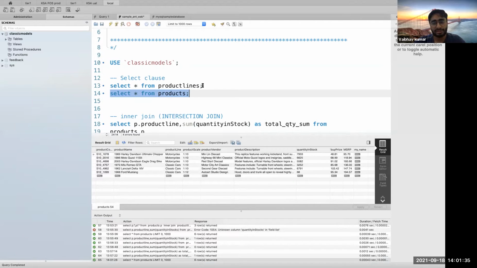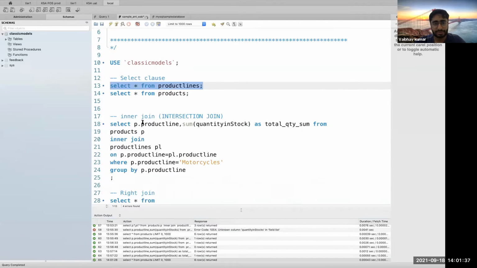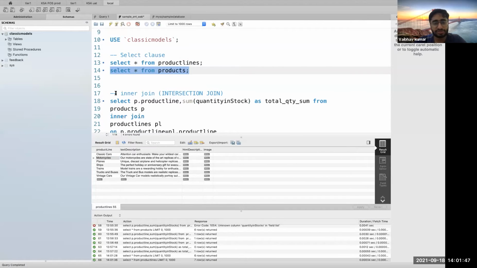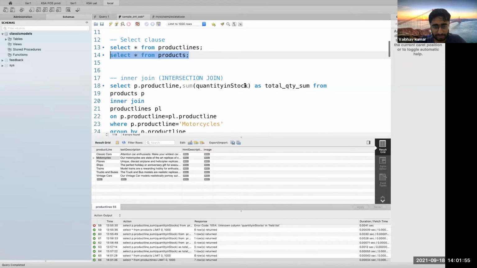Okay, and I could easily see in the other table there are somewhere around 7 to 8 different types of product lines, but only the first two get matched to the products table. So only these two records would be getting matched to my product lines table, and would just be giving me the textual description from here, based on whatever columns I select here. Otherwise I'll not be getting any sort of record.